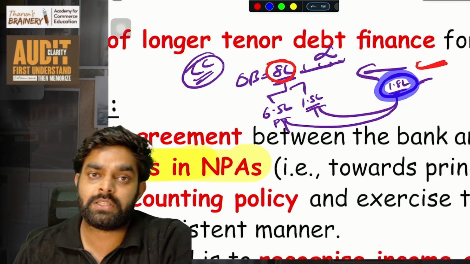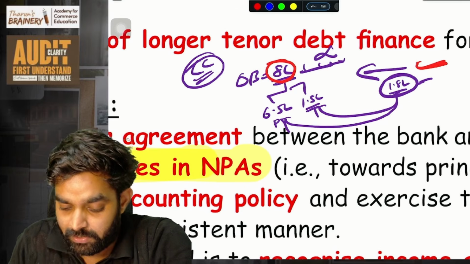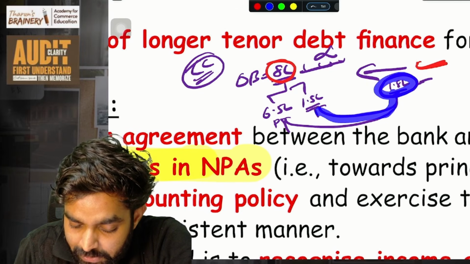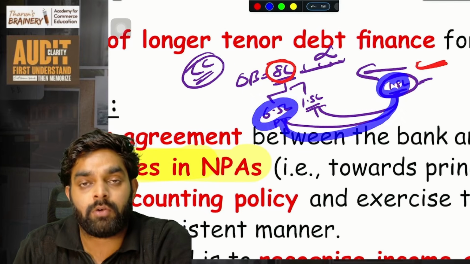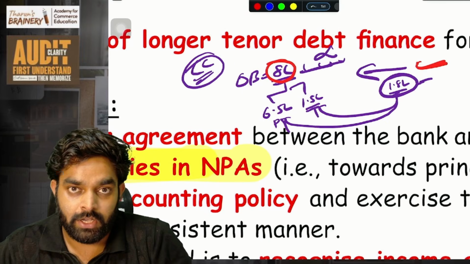So how to adjust this money? Should they adjust it to the principal? So normally with this 1.8 lakh, should they adjust it against the 1.5 lakh interest, or should they reduce this 1.8 lakh from the principal amount? So there should be a decision on this. So two things are there.